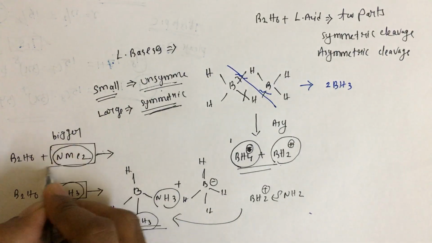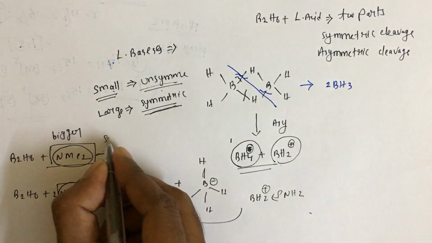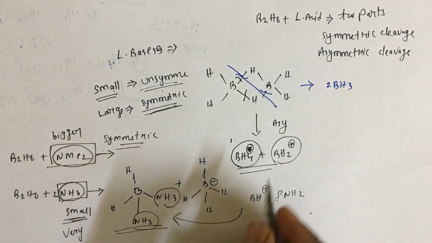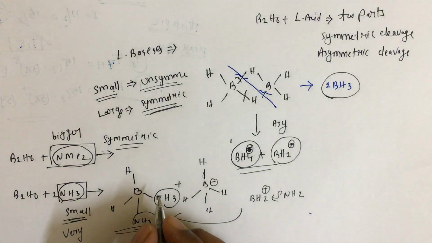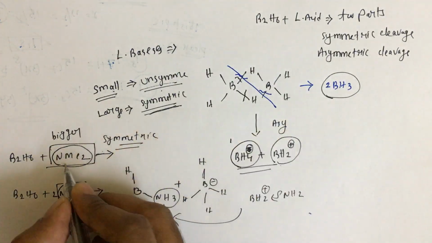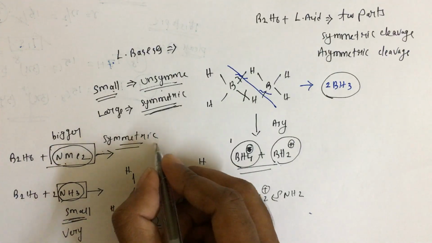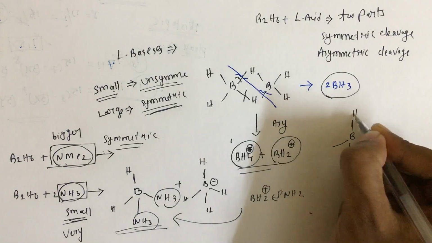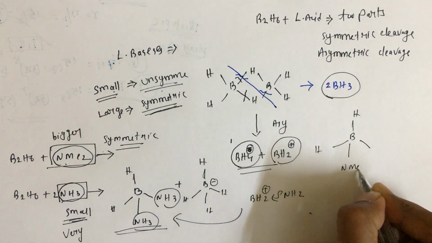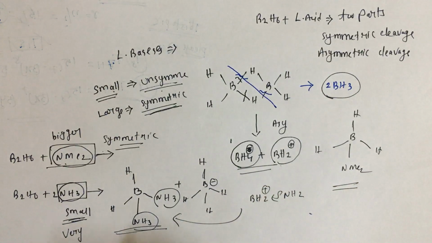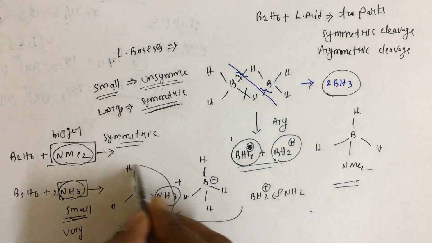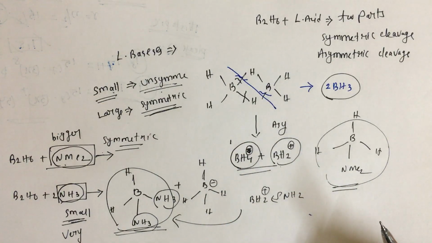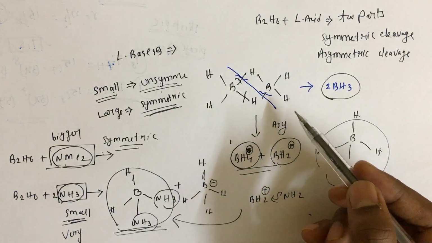Since the size of the Lewis base is bigger, this favors symmetric cleavage. In symmetric cleavage we end up with 2 moles of BH3, and here only one NMe2 can accommodate, and finally we'll get 2 moles of this compound. So when we have a small base, we get this compound. When we have a bigger base, we get this compound. So this is about how Diborane gets cleaved.